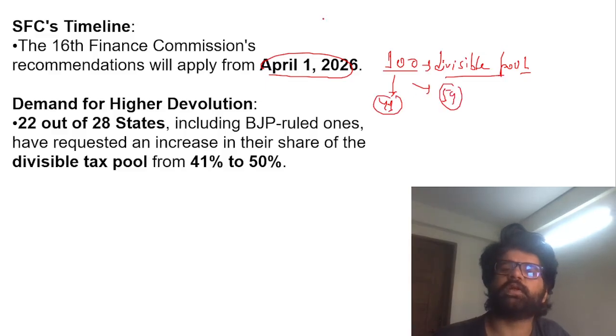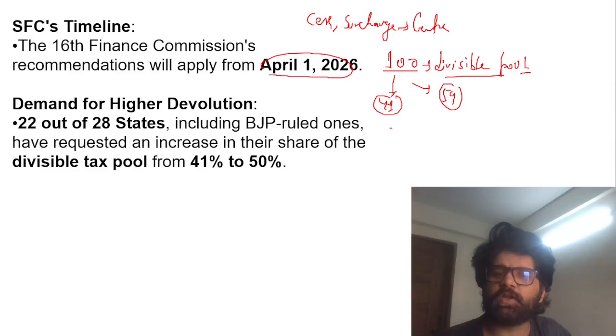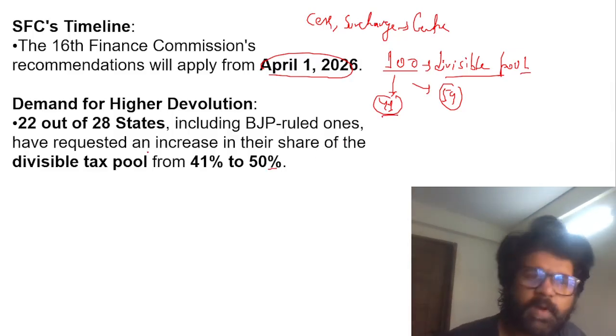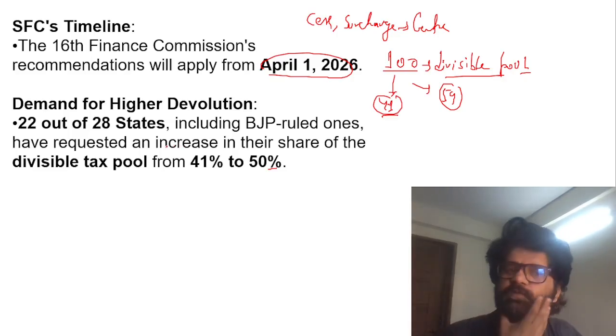This is the divisible pool. There are things which are beyond the divisible pool, cess and surcharge. All this money goes to the center. So this article is saying that this 41% should be increased to 50%, because anyway the center has taken away the taxation power of states after the implementation of GST and all.